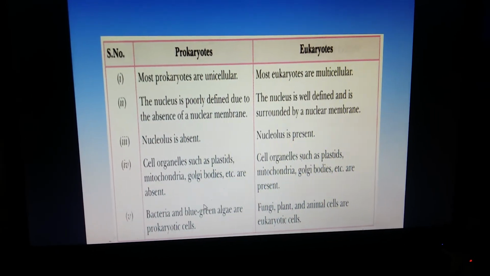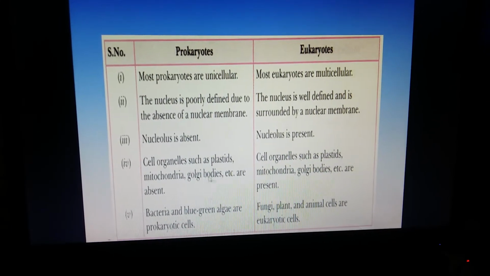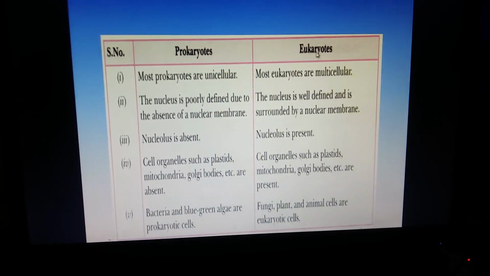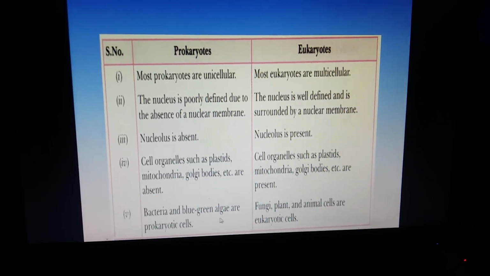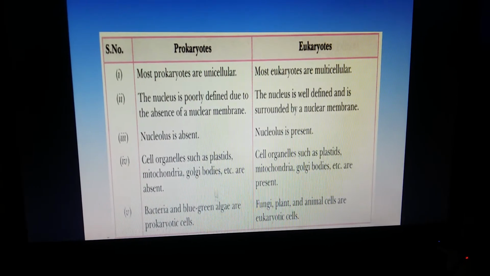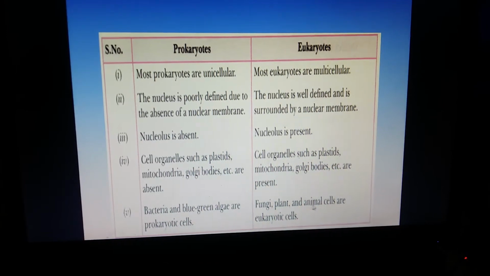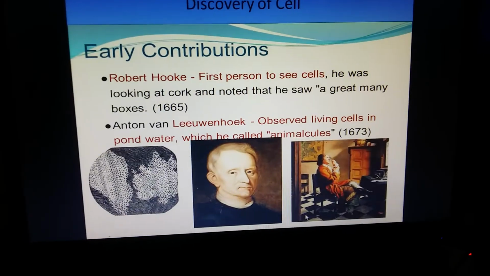Certain organelles which are membrane bound, such as mitochondria, Golgi bodies, etc., are absent in prokaryotes while they are present in eukaryotes. What are the examples? Bacteria, cyanobacteria, blue-green algae. These organisms have prokaryotic cells, and all multicellular organisms, animals, plants, fungi, we human beings, have eukaryotic cells.